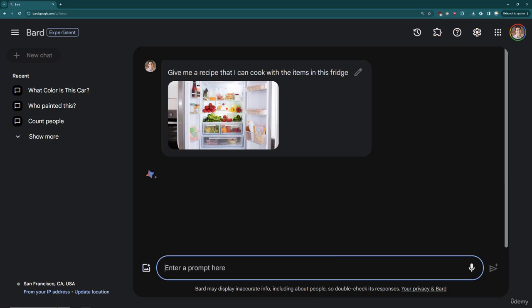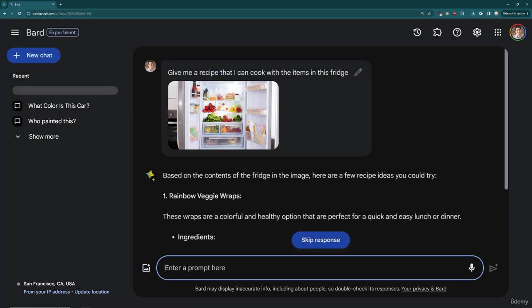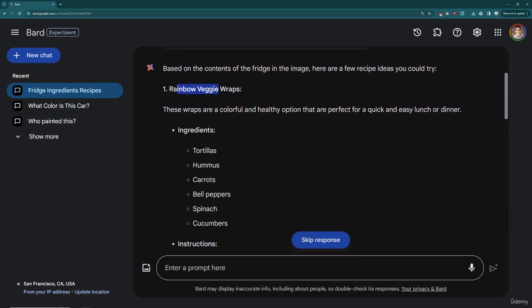And so here, it's doing now multiple steps. It's first taking a look at that picture, analyzing it, realizing what ingredients are in this photo of the fridge, and then it's going to give me a recipe. So notice I have a lot of vegetables in this fridge, so it says, hey, how about some rainbow veggie wraps? And then it gives me the ingredients.